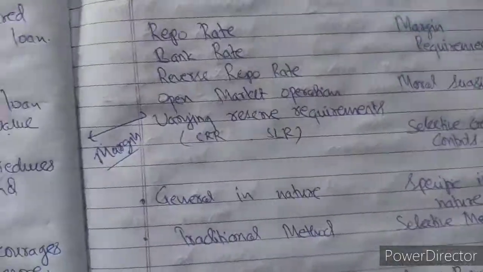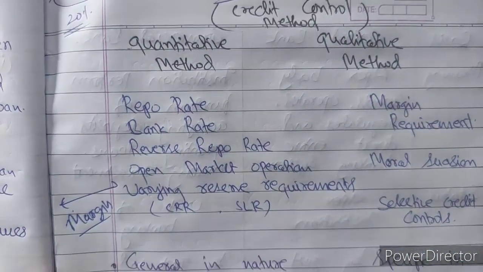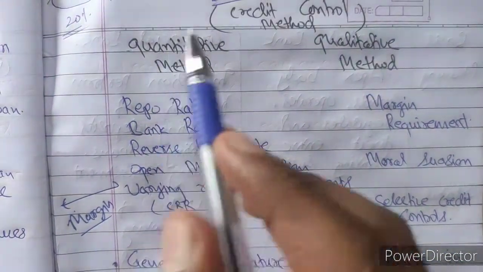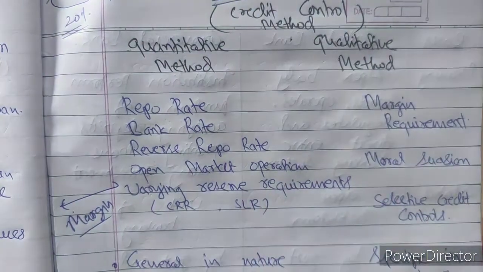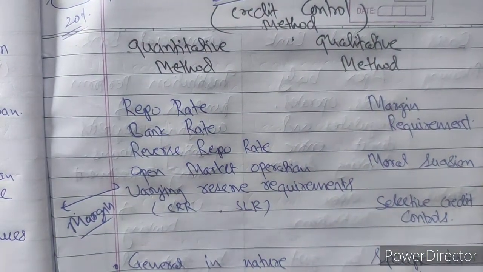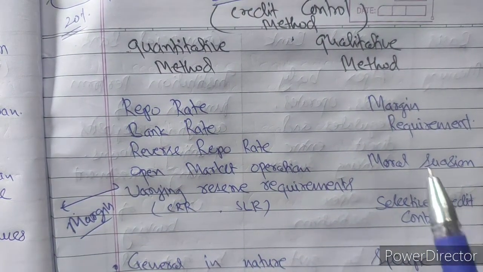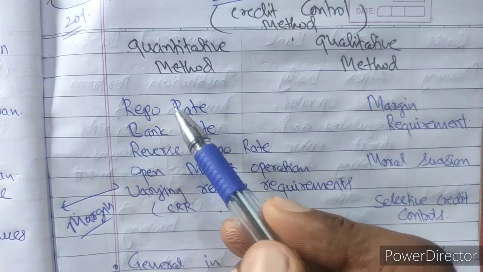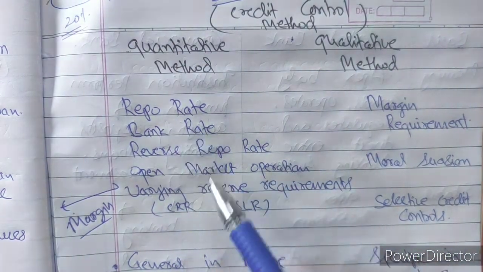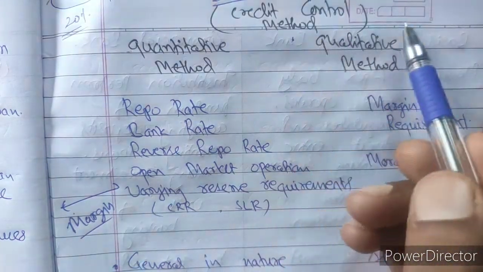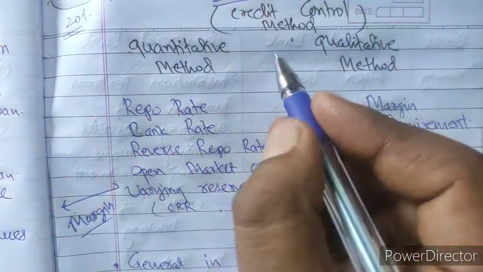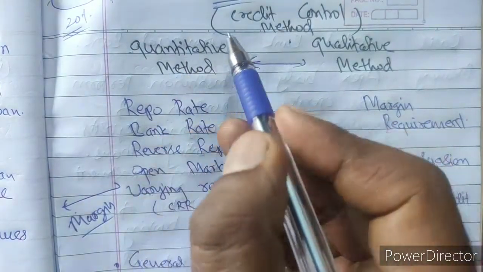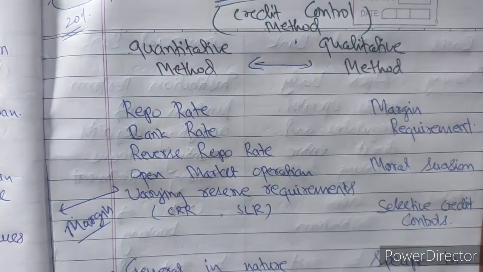For your better understanding, let us see over here. RBI divides the credit control methods. You have to be very careful, because most of the time there are questions from this portion, even short questions, like 1 mark questions on repo rate, bank rate, reverse repo rate and so on. Credit control methods are broadly divided into two parts: quantitative and qualitative.